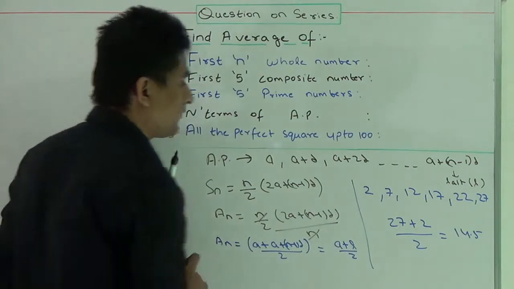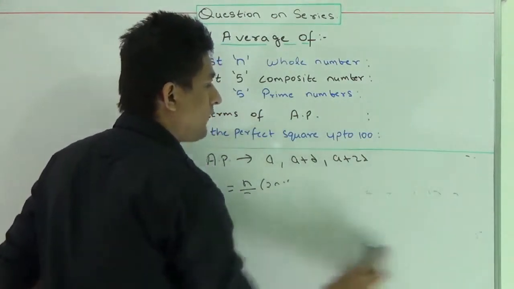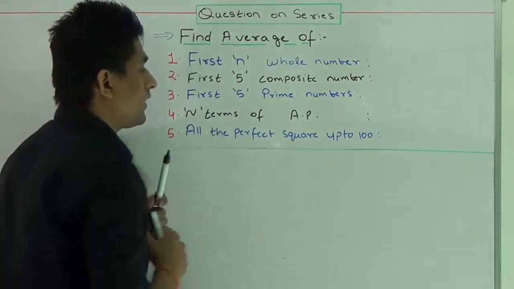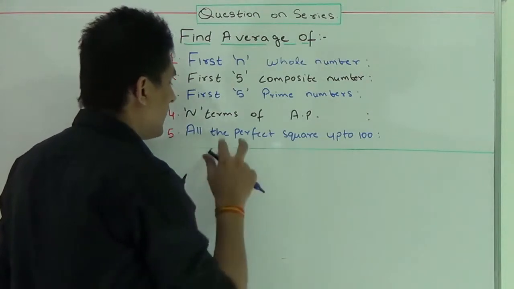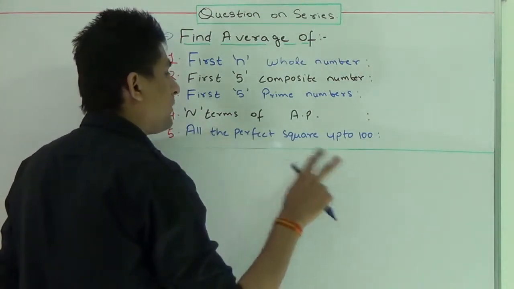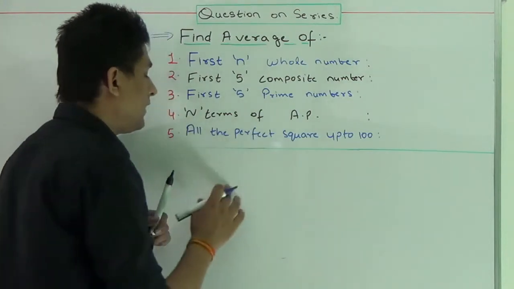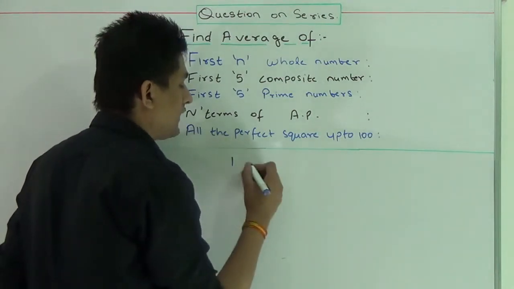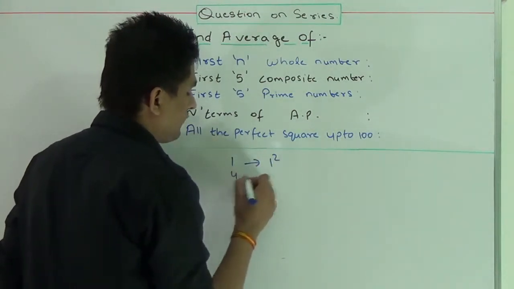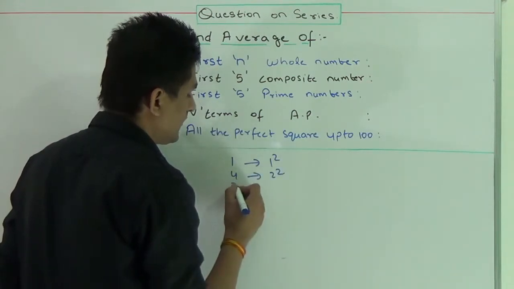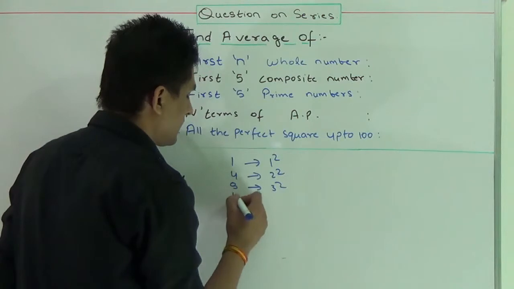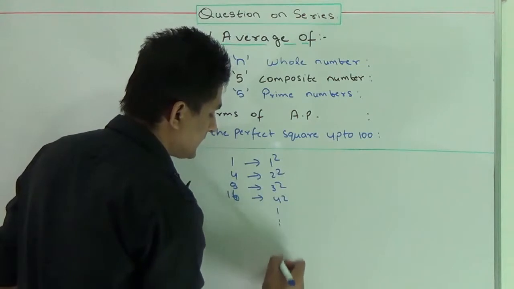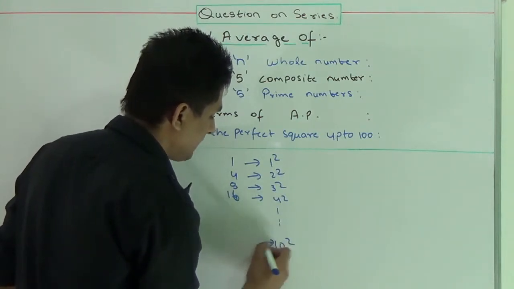Now I'm moving to the fifth part, the fifth series. We have to find the average of all the perfect squares up to 100. Here in this question we have to find the average of numbers which are perfect squares up to 100. So we have to find what the numbers are which are perfect squares. Number 1 is the perfect square of 1, then 4 is the perfect square of 2, then 9 is the perfect square of 3, then 16 is the perfect square of 4, and similarly I can proceed like this, and the last one will be 100.